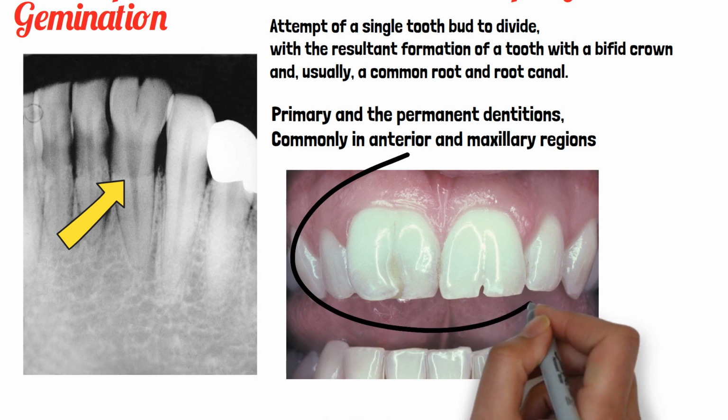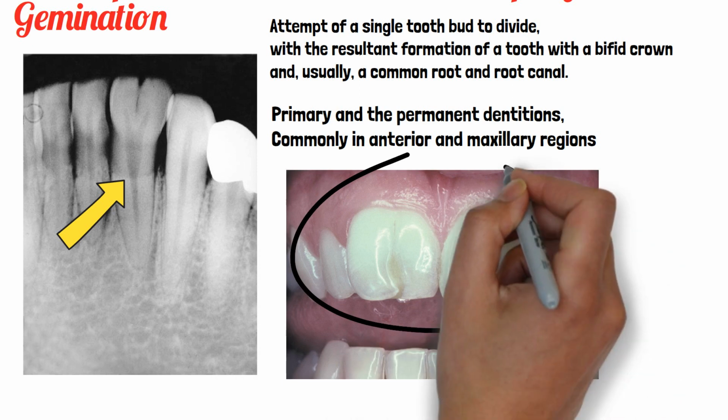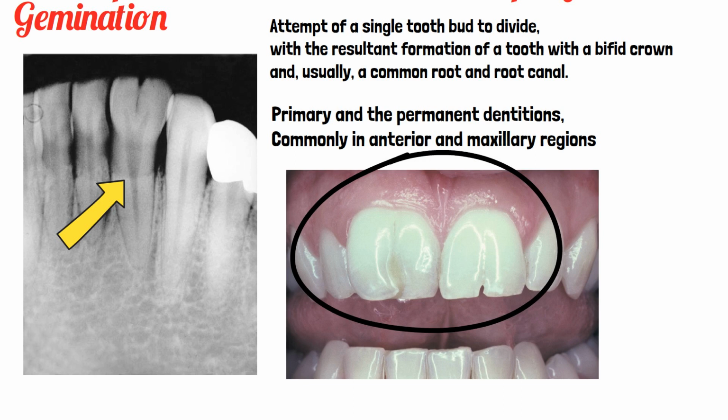That is, instead of two central incisors, you can see it looks as if four teeth are there, because a single tooth bud has divided into two. So this is about gemination. Next, moving on to fusion.